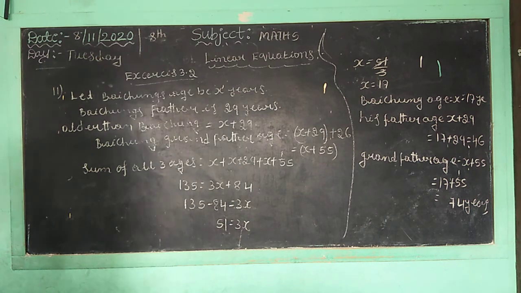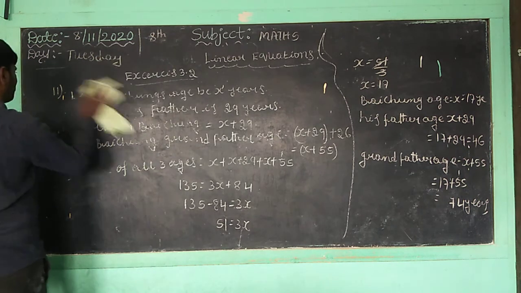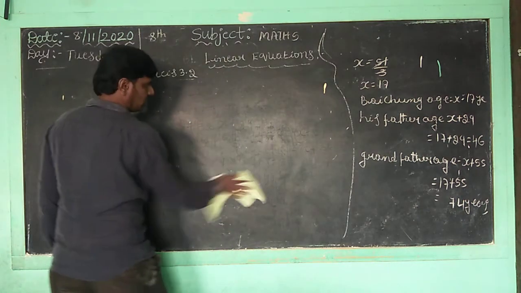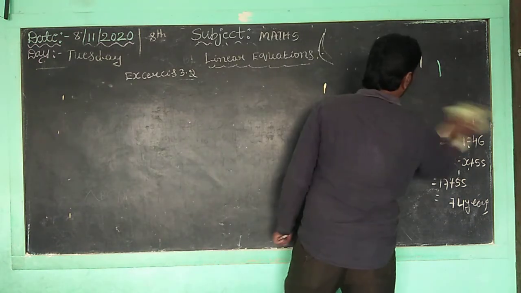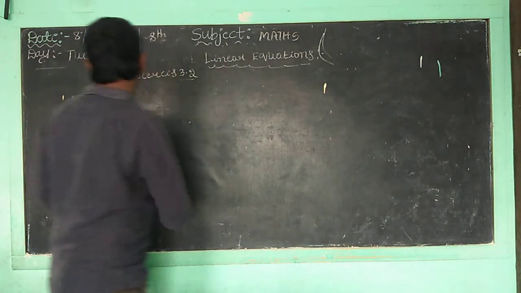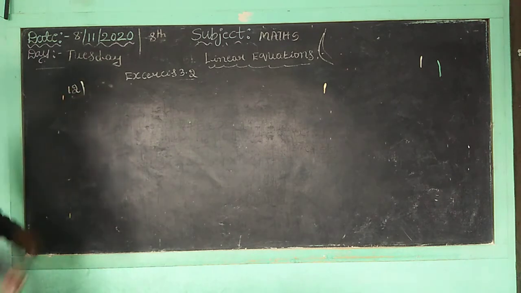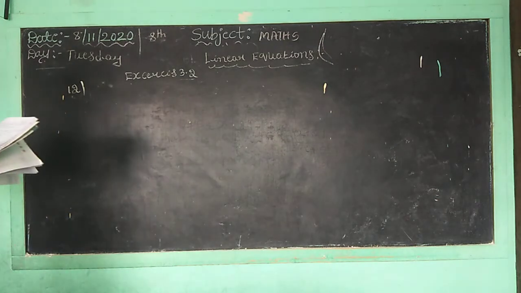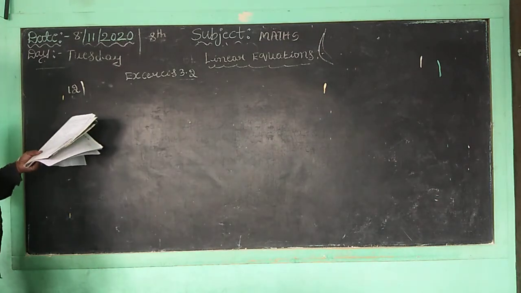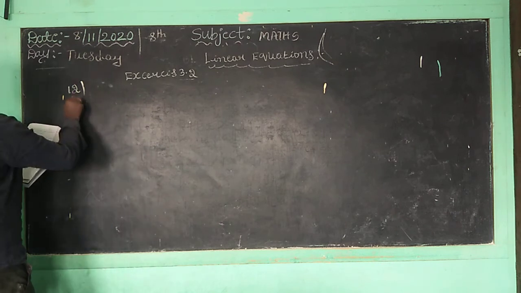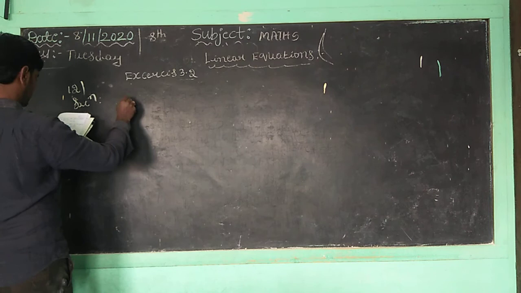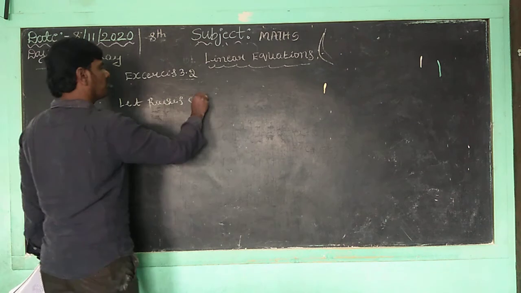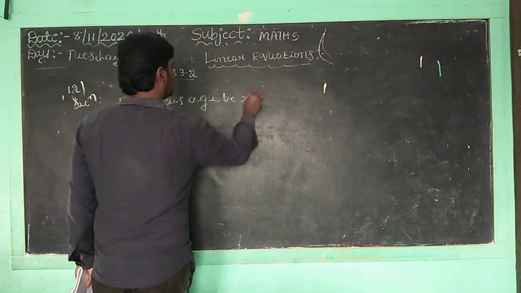Okay, children. Now we want to take the last question. What is that? Very simple question. Children, see, 15 years from now, Ravi's age will be 4 times his present age. What is Ravi's present age? So, children, now we want to take the solution. Let Ravi's age be x years.